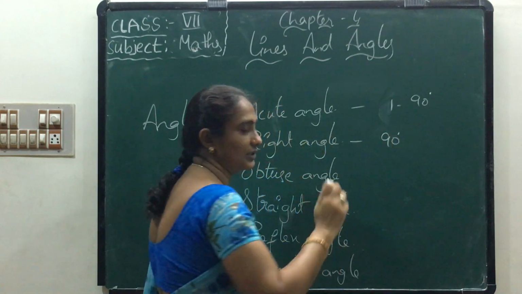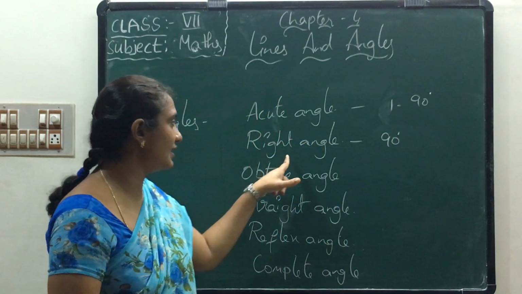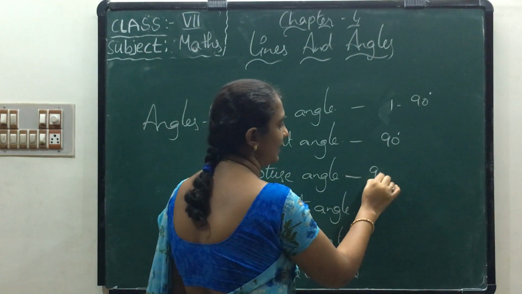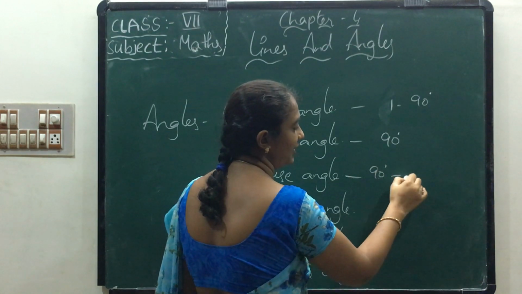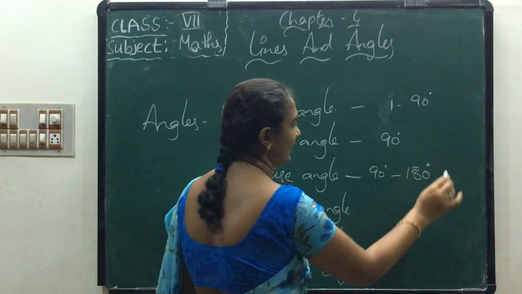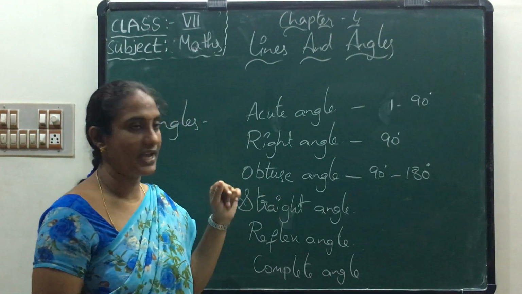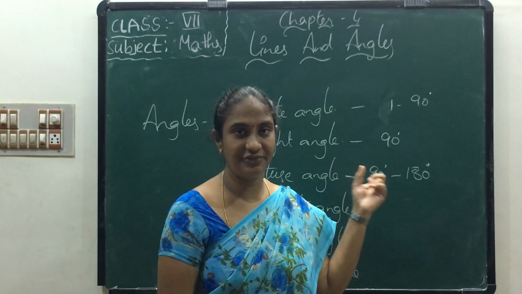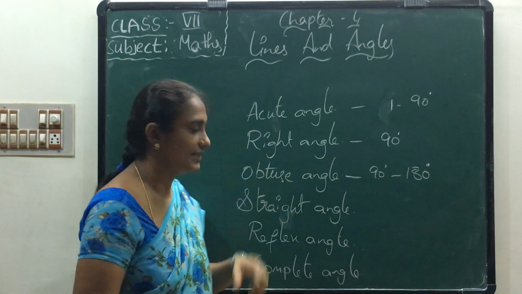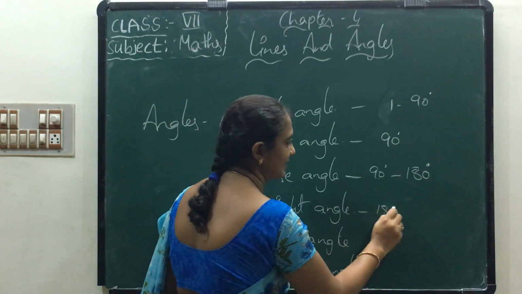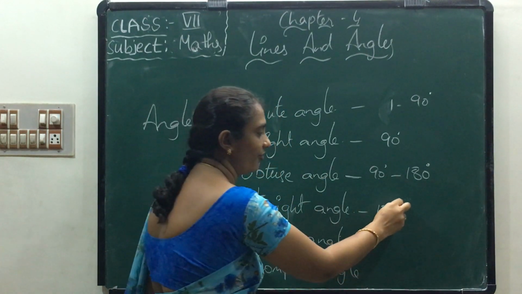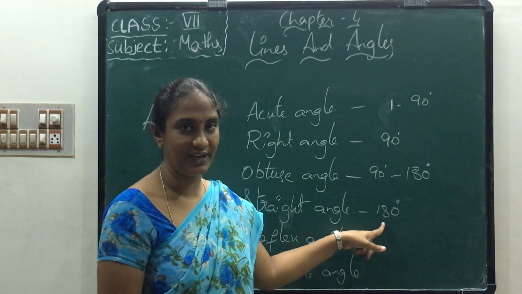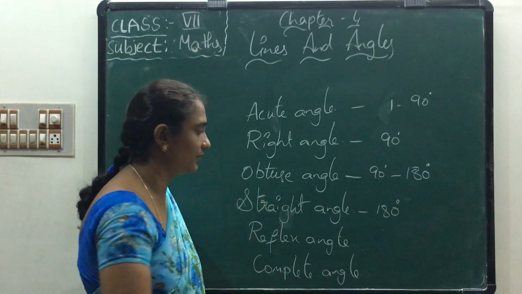Exactly 90 degrees is called a right angle. The numbers between 90 to 180 degrees are called obtuse angles. Exactly 180 degrees is called a straight angle.